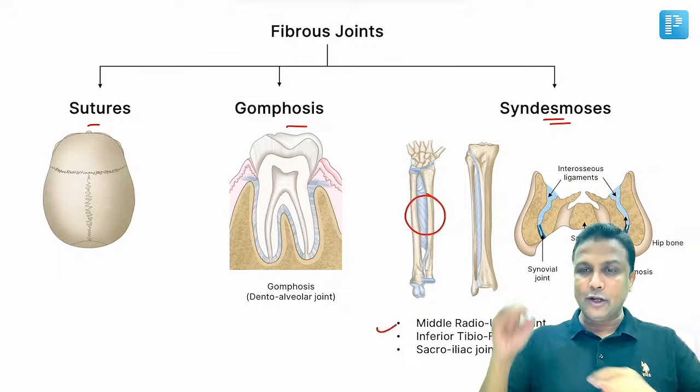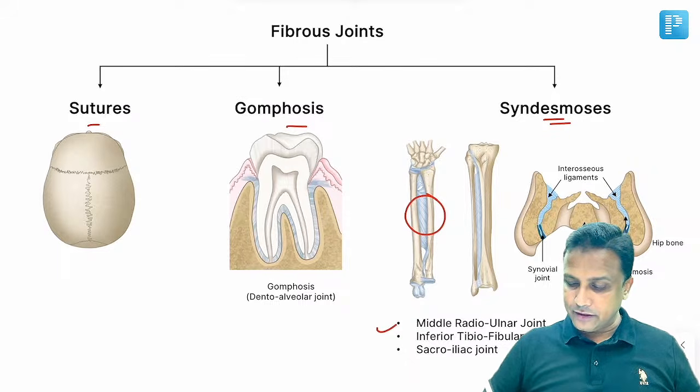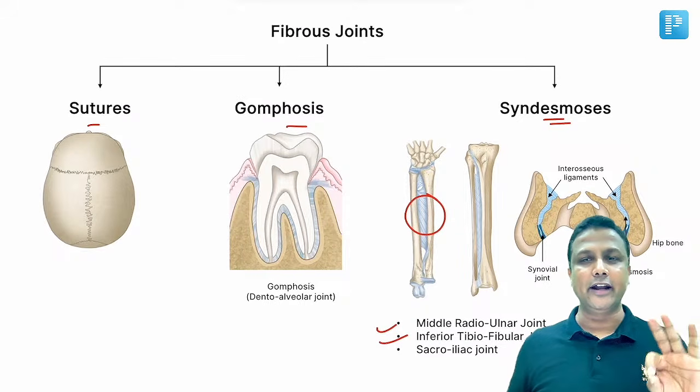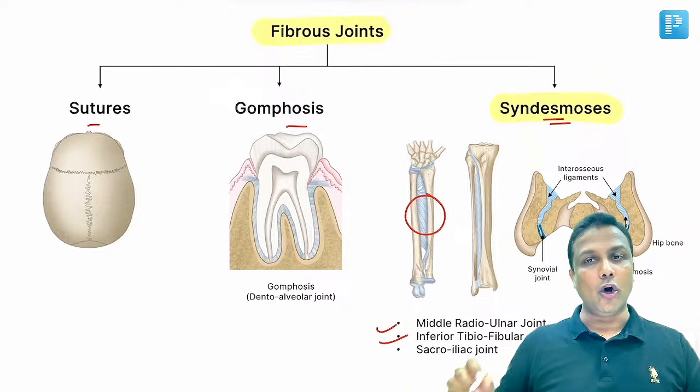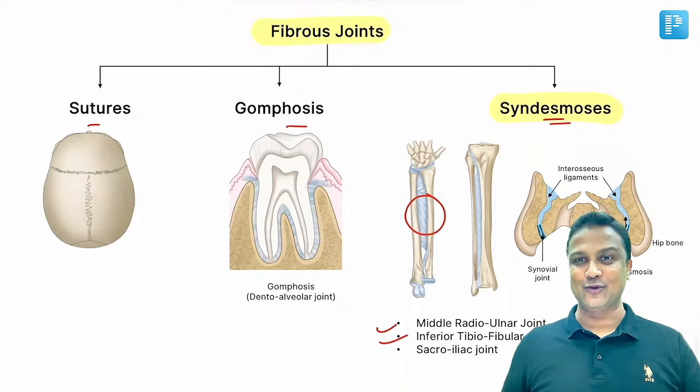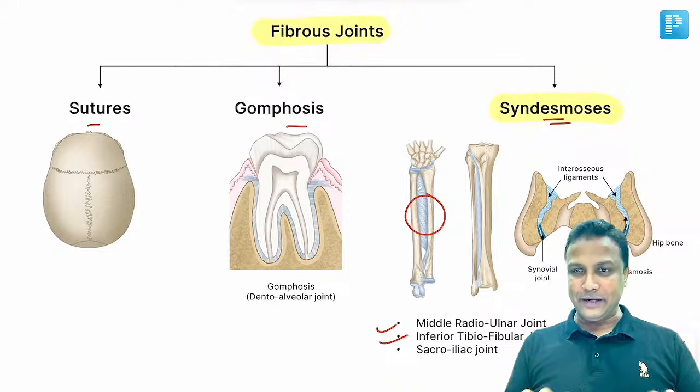Number one, middle radioulnar joint. Another one will be the inferior tibiofibular joint, sir. Done. By this, we are done with the immovable joints. Please don't forget this name, it has already been asked in your FMG exam. Don't get confused there, sir. I'll just repeat it again.